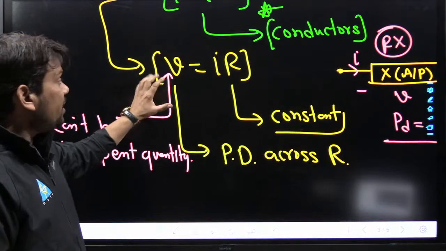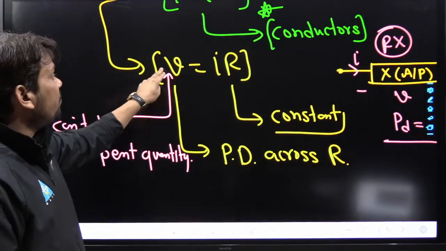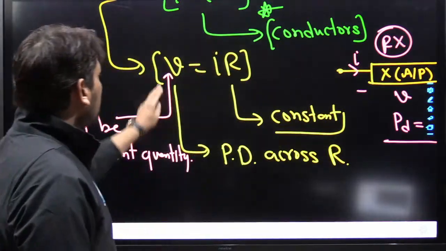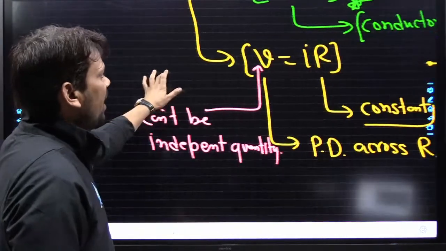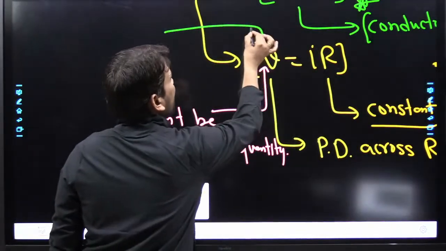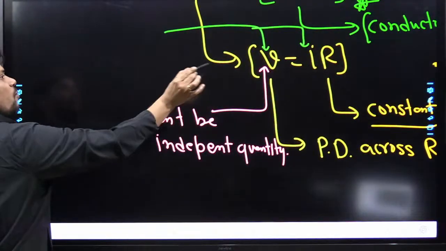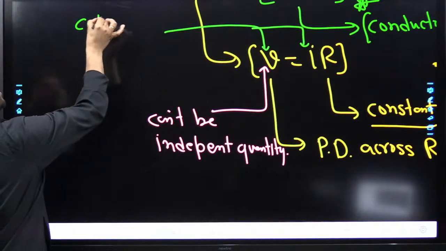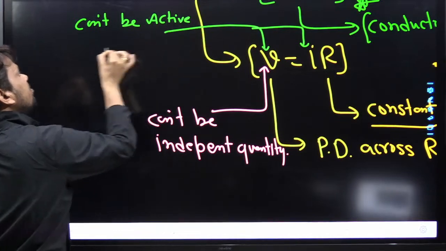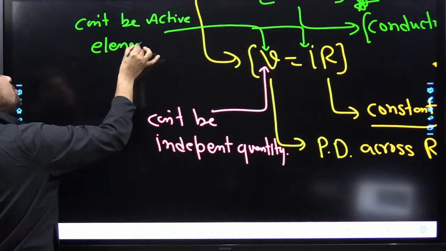So in other words, we can say V and I cannot be an active element. Hopefully you are getting all the points I want to tell you at this moment.